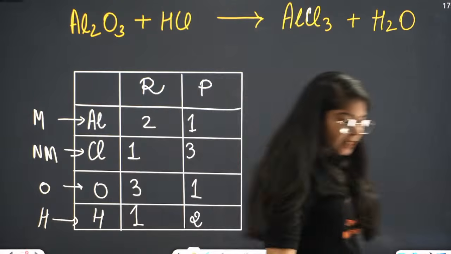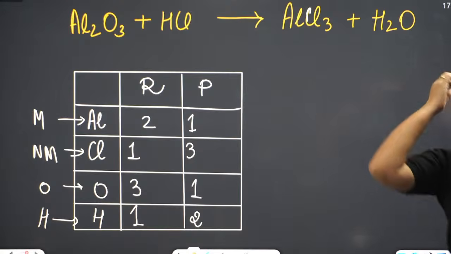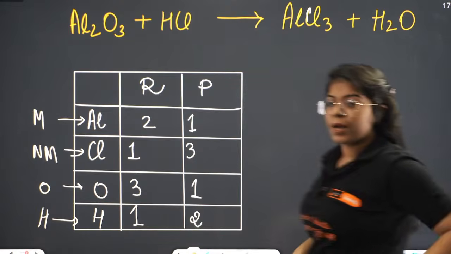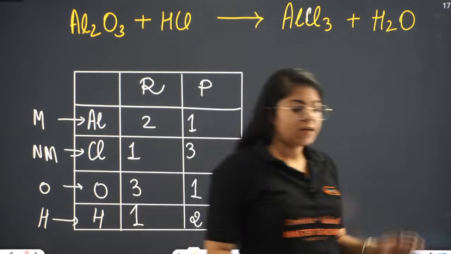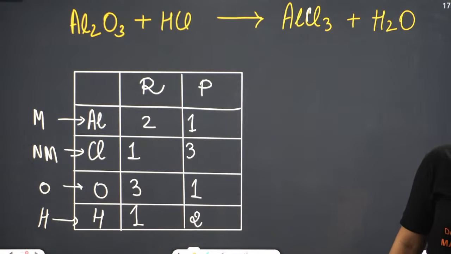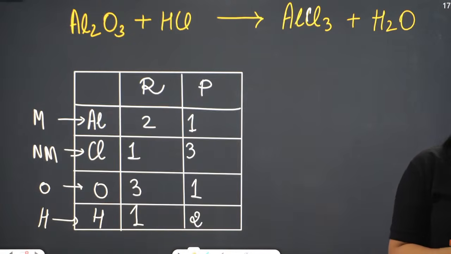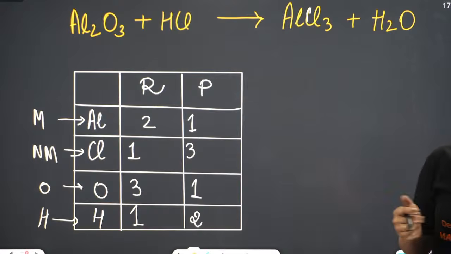Now, give me the balanced chemical equation, or you can just let me know the numbers as well. What will be the balanced chemical equation? Do it fast, quick. Okay, we have the answers.